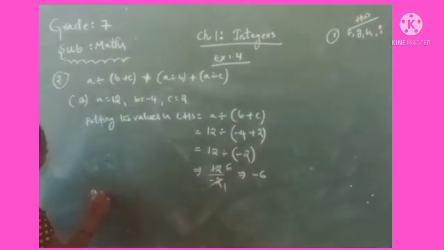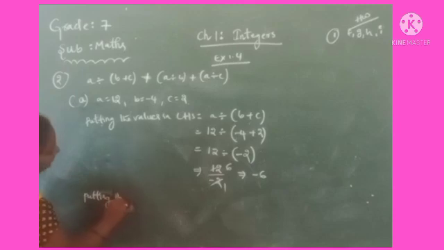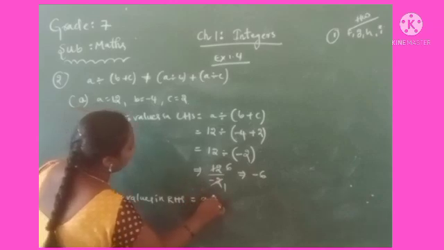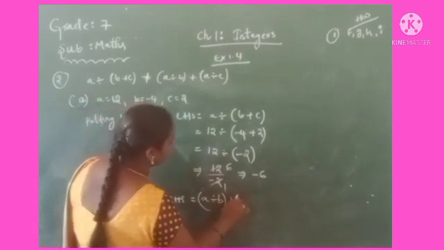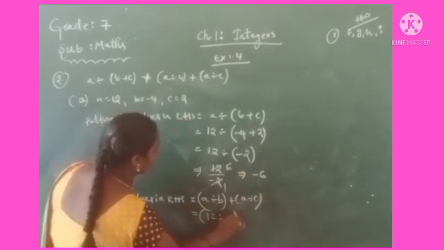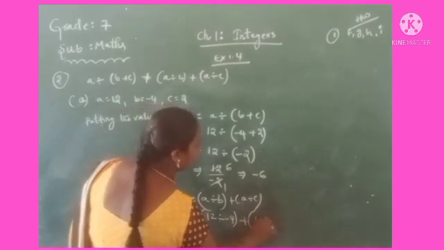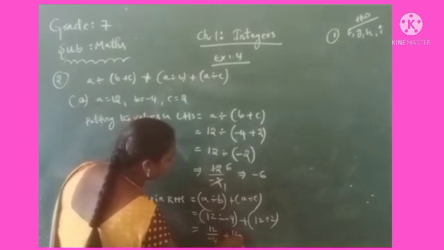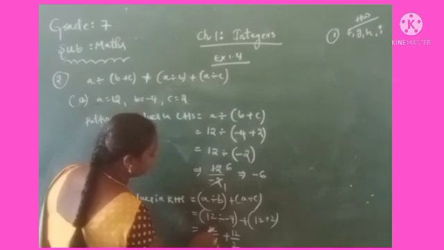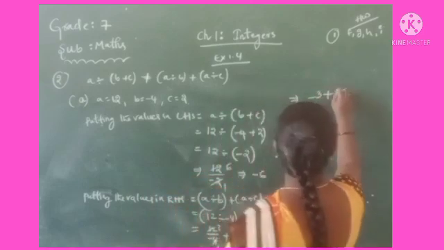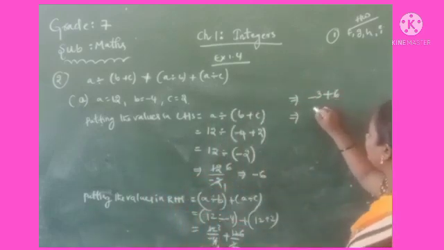Let us check A divided by B. So that is putting the values in the right hand side, putting the values in RHS. So that is A divided by B plus A divided by C. A value is 12 divided by minus 4 plus 12 divided by 2. Now you can simplify 12 by minus 4 plus 12 by 2. So that is 4 ones, 4 threes, 2 ones, 2 sixes. Here that is equal to minus 3 plus 6. Minus 3 plus 6 value is equal to 3.